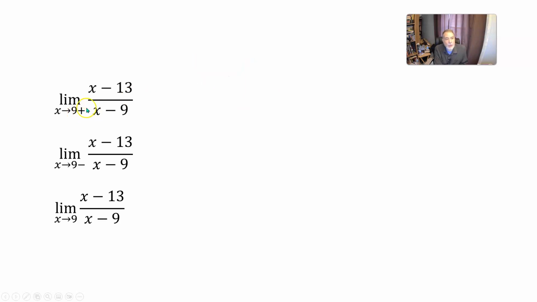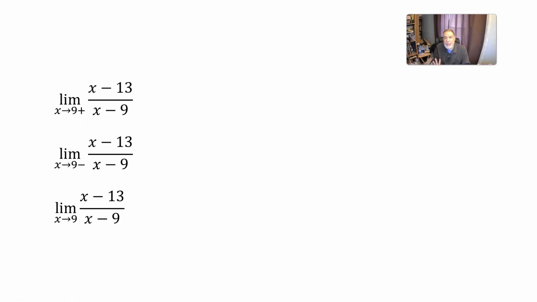So if x is approaching 9, this numerator would be approaching 9 minus 13, which would be negative 4. And the denominator would be approaching 9 minus 9, which would be 0. So we do have a situation where the denominator approaches 0 and the numerator does not. And we could just say, okay, these limits don't exist. That would be perfectly true. But let's be a little bit more specific and say a little bit more about what they're doing that makes them not exist. So in this first case, think about what happens when x is approaching 9 from the right.